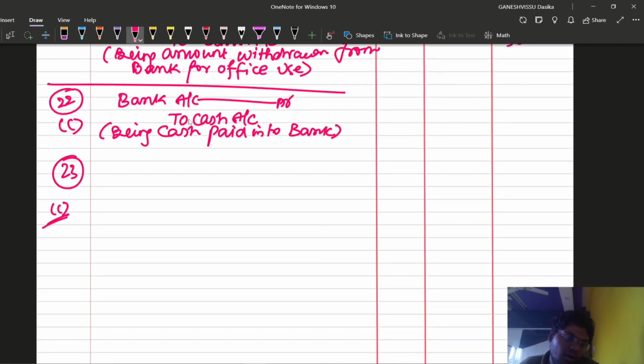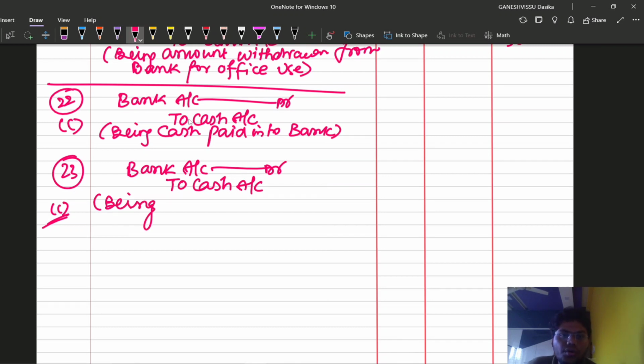23rd also is a contra entry, because it is cash deposited. Cash is being deposited into the bank. Bank is the receiver of our cash, so we are paying the cash. Cash is going out through to the bank account. So bank is the receiver. Debit the receiver account, the personal account rule. Bank account at R2. What is going out of the business? Cash is going out of the business. So we are going to credit the cash account, being cash deposited into bank.